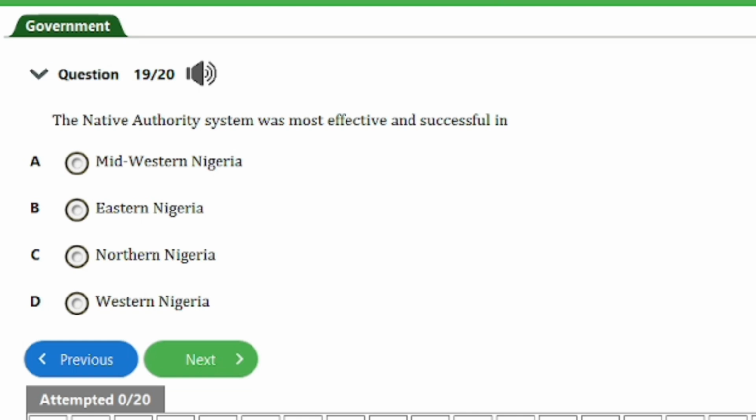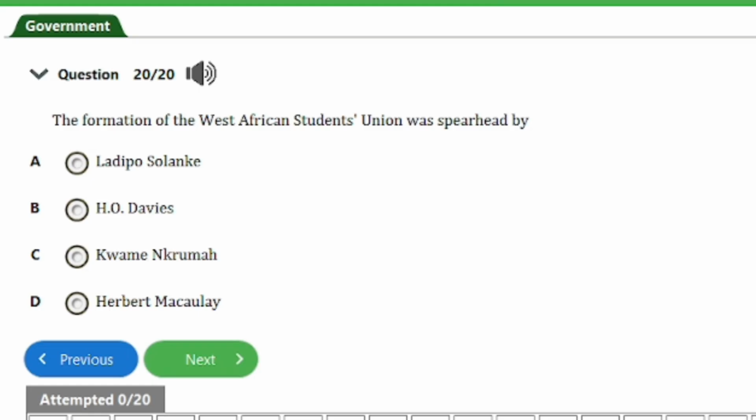So over here is question number 19. It says, the native authority system was most effective and successful in A. Midwestern Nigeria, B. Eastern Nigeria, C. Northern Nigeria, D. Western Nigeria. So guys, the answer to this question is option C here. That's Northern Nigeria. And that's it for this question. Let's head on to the next and last question for this video, guys.